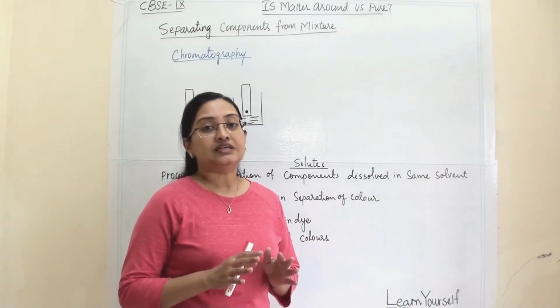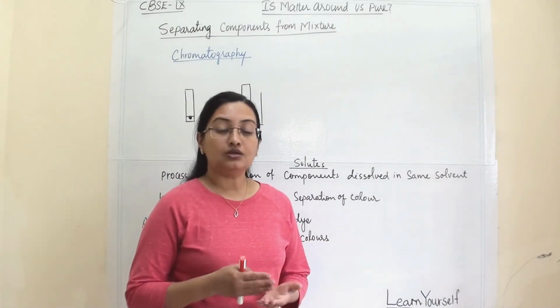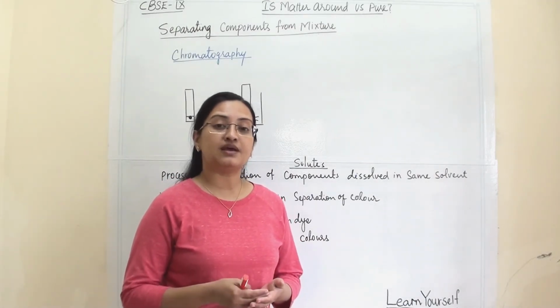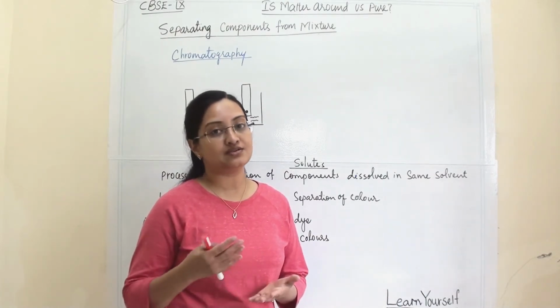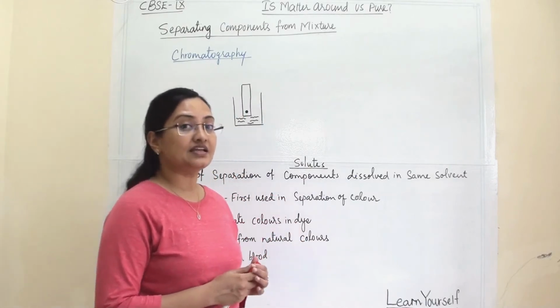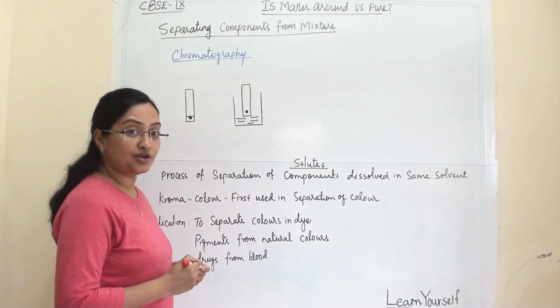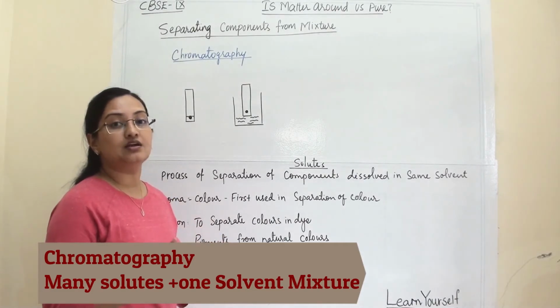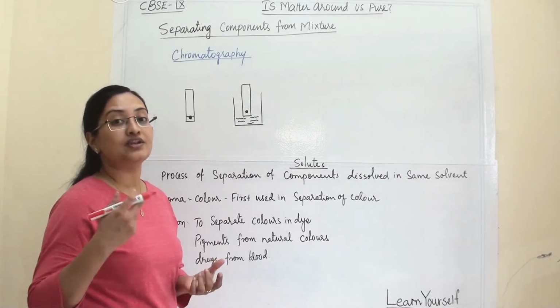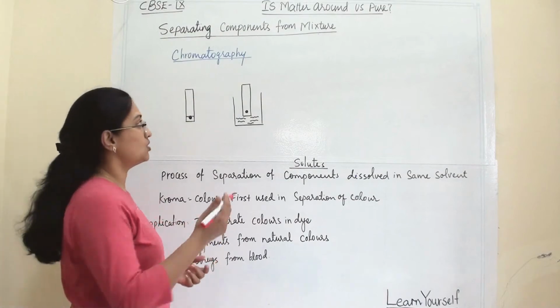Till now, all the techniques we have learned were used to separate only two components, solid and solid, solid and liquid, and so on. Here, this technique, which is known as chromatography, we use to separate when many solid components are dissolved in only one solvent.